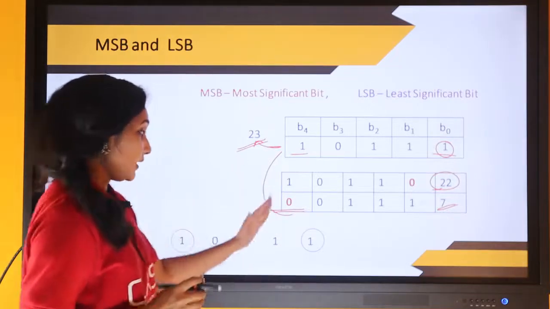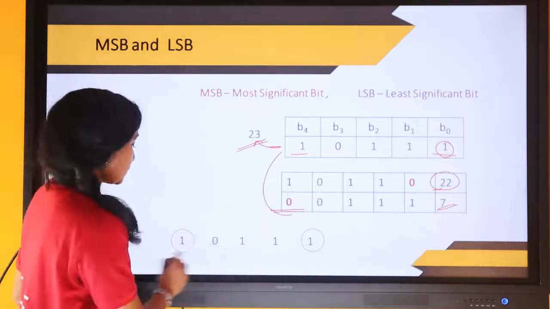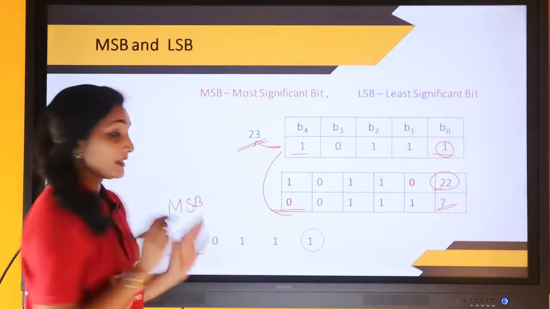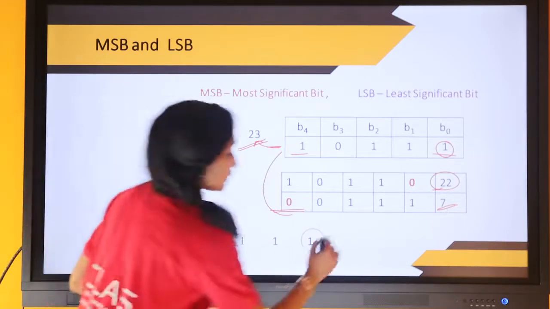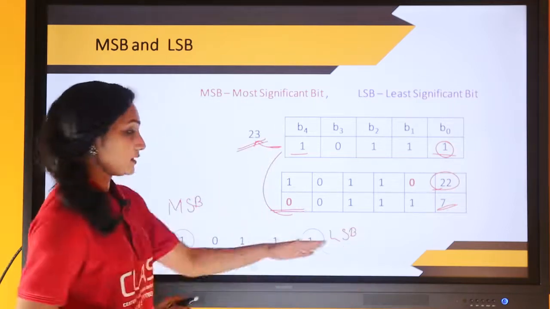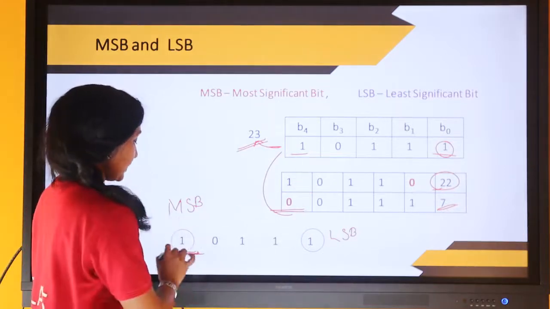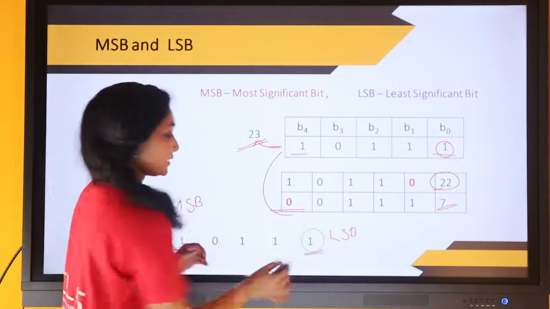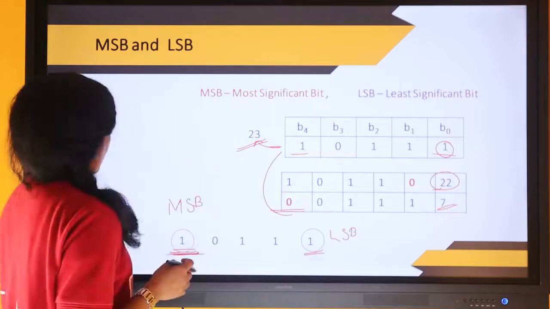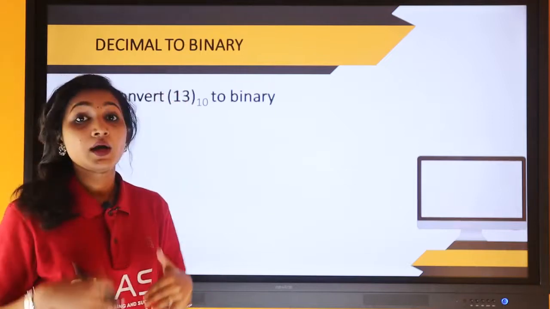That means among these bits, the most significant bit will be this one, that is our MSB, and the least significant bit will be this one, that is our LSB. That is for a binary number: this extreme contains the MSB and this extreme contains the LSB. Now we are moving to the next conversion, from the decimal number system to binary.